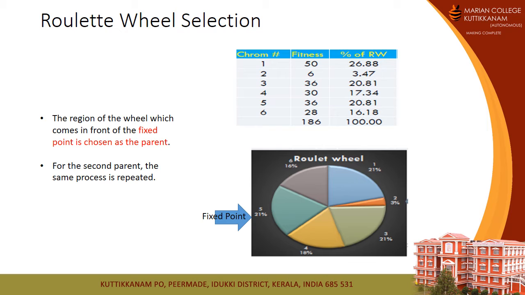When the wheel rotates and completes its rotation, the fixed point points to a region, and we take that region as the first parent. So the region that comes in front of the fixed point is chosen as the parent. For the second parent, we repeat the same process. This is the concept of roulette wheel selection.